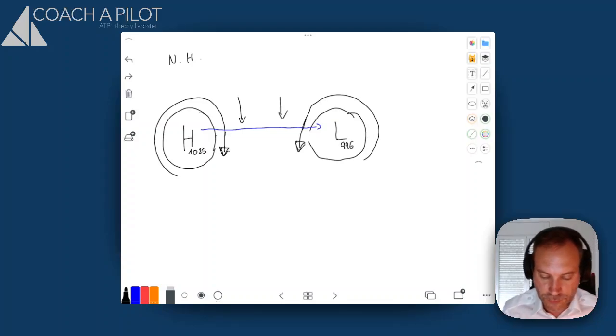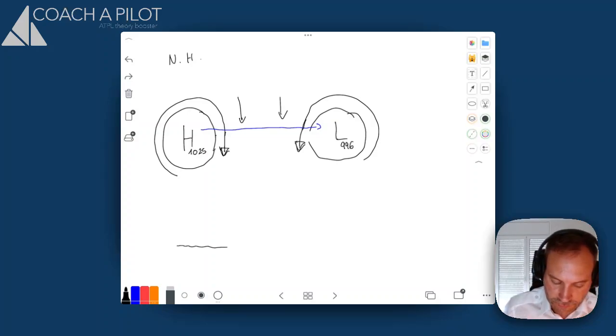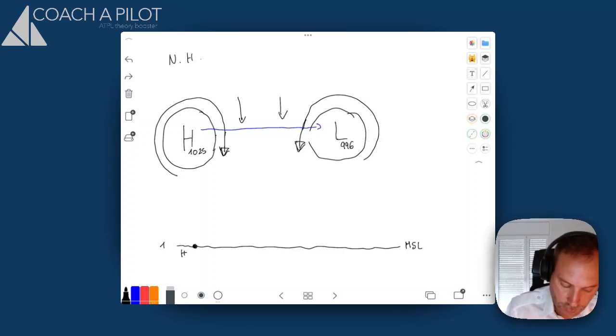If we represent the side view of the situation, we have the mean sea level like that, and here where I have the high pressure system, I have a pressure at mean sea level of 1025, and here, where I have the low pressure system, I have a pressure of 906 hPa.